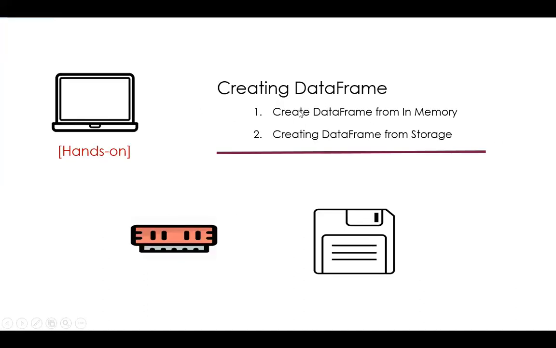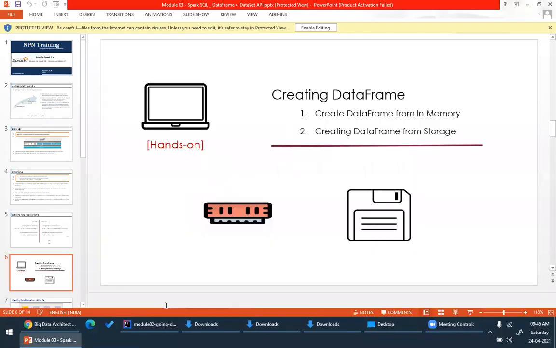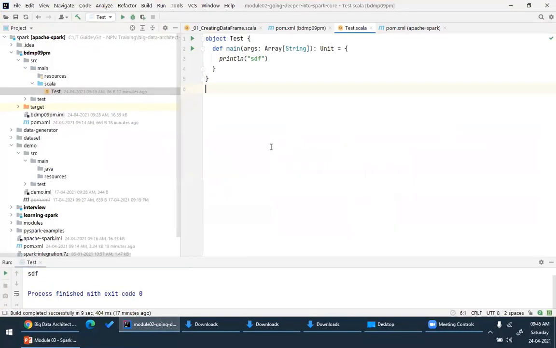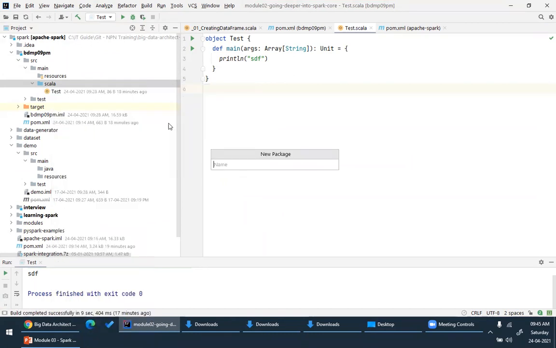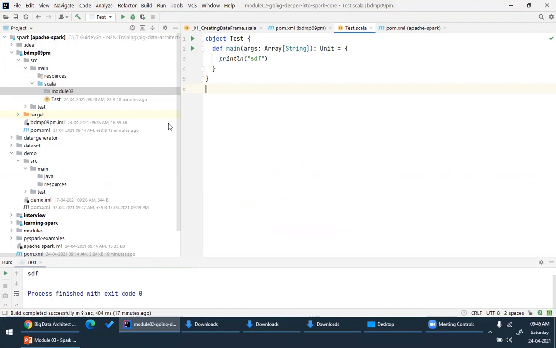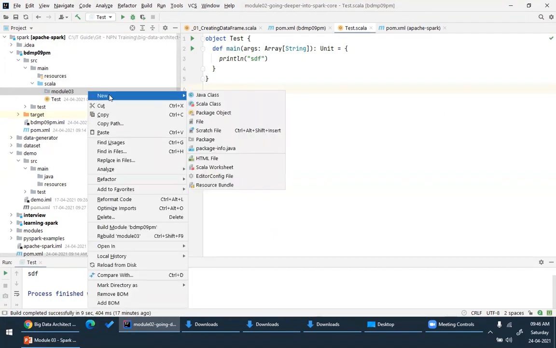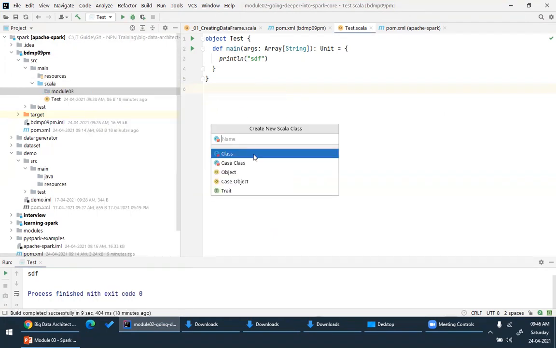So let's proceed. Now, the very first example we will see is how to create a data frame from memory. Okay, let's get started. I think I already have the application here. I will be using the same application. I hope everybody is aware of how to create a Maven based project and add the Scala dependencies. Now let me just create a module 03. Okay, so let me create a code here.